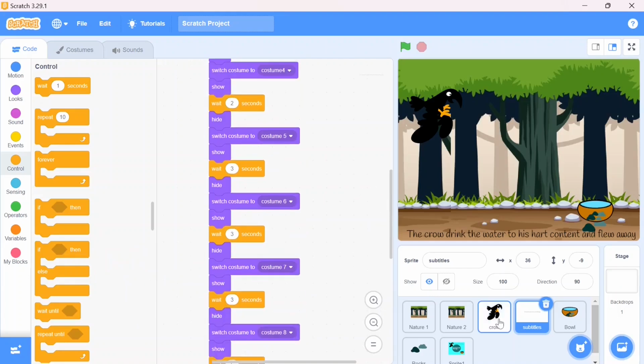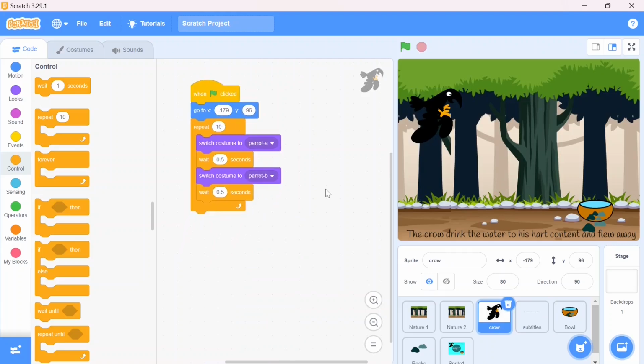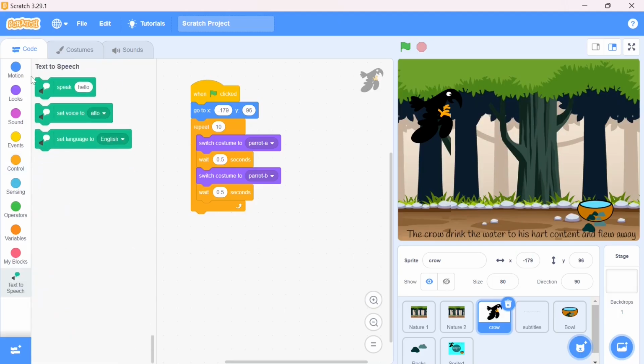Now we are going to do the coding for our crow. The flew part we have done, but afterwards the dialogue he says, oh my god, I am very thirsty. For that I need to set the position and the dialogue. Here I am going to use text to speech. Use this extension, and I'll take text to speech. Here is my text to speech.